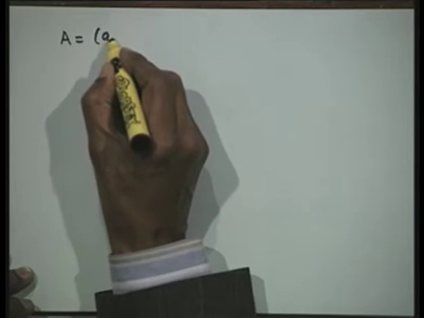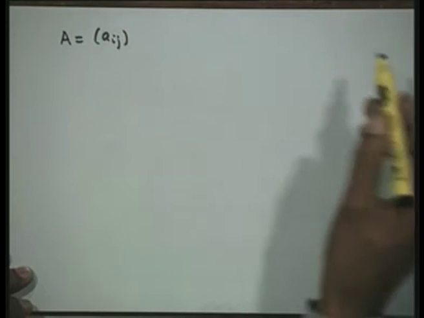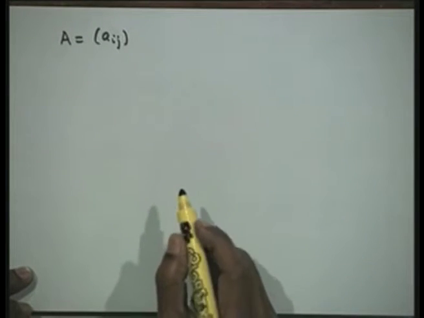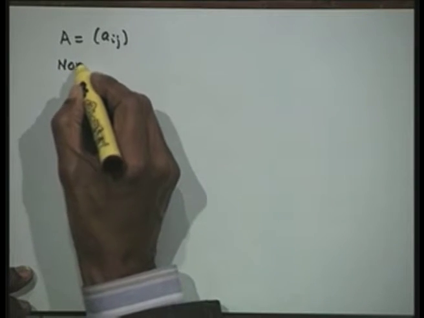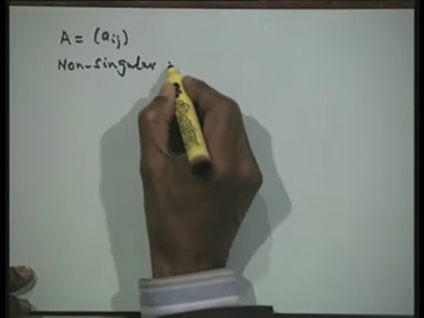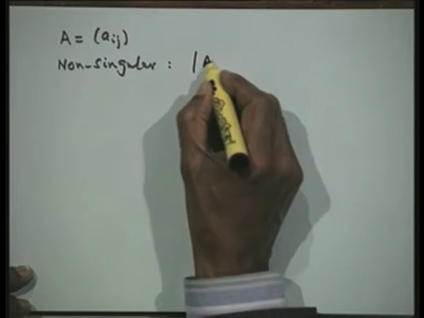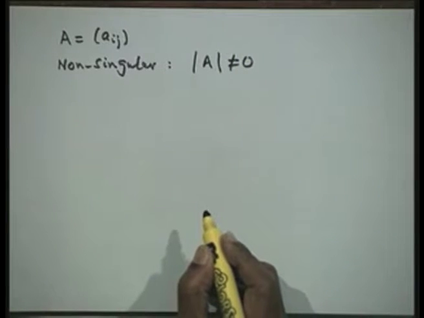So let us briefly write down what are the properties of a matrix. We shall take the matrix A whose elements are Aij. So that is what we have written, the elements are a11, a12, so on, a1n and so on. Now first of all we define a non-singular matrix. If the determinant of the matrix A is not equal to 0, then we shall call it a non-singular matrix.